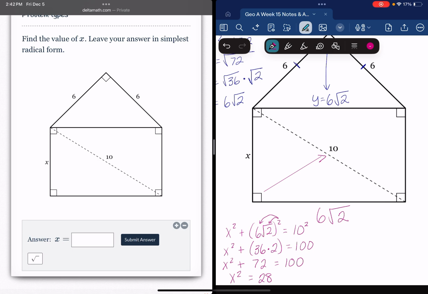So to get rid of that squared, we square root both sides. So x will equal the square root of 28. 28 is 4 times 7, where 4 is that perfect square.